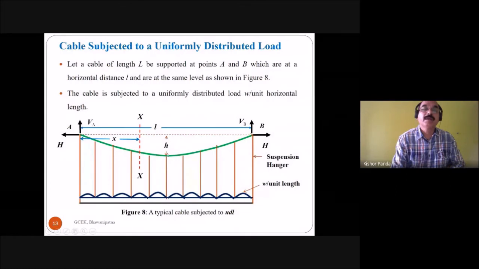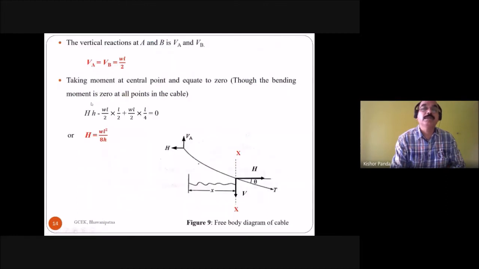But you know, at the cable, at any section, the bending moment is equal to 0. So equate this equal to 0. Take the bending moment equal to 0. Then after simplification, you will get the horizontal thrust is equal to WL square by 8H.